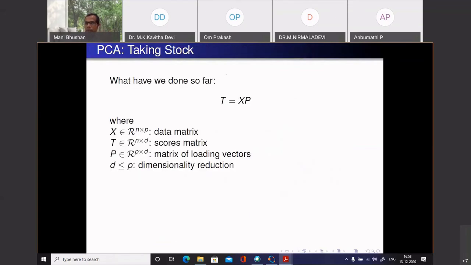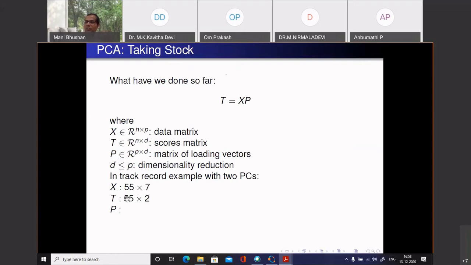So what have we done so far? You have gone from 7-dimensional data to either 2-dimensional or 3-dimensional data. Done the reduction. The original data was p-dimensional; now you have a d-dimensional data set. The original matrix was 55 cross 7.